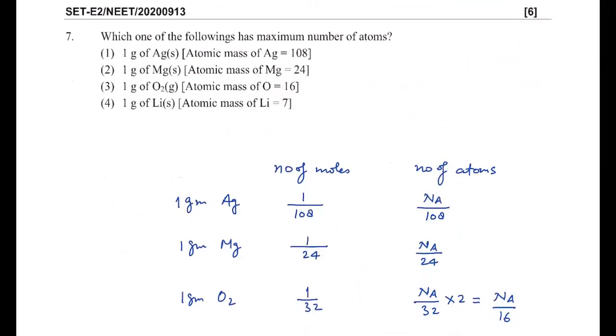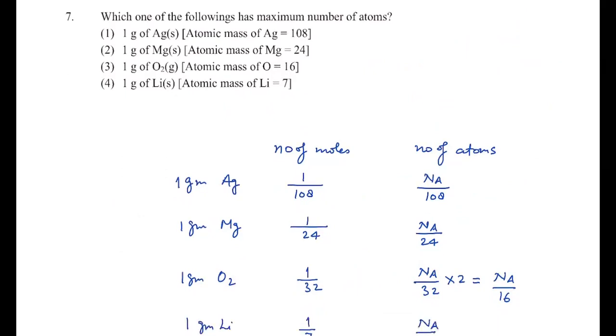It's a very simple question of mole concept. What you have to do is first find out moles, then multiply by Avogadro's number. In case of atoms, you will get atoms directly. In case of molecules, first you get molecules, and then you have to multiply with the atomicity to get the number of atoms. So first case, it is 1 gram of silver. Moles is mass upon molar mass. Mass is given 1 gram, molar mass is 108. So this is moles, multiplied by Avogadro's number. So this is the number of atoms.